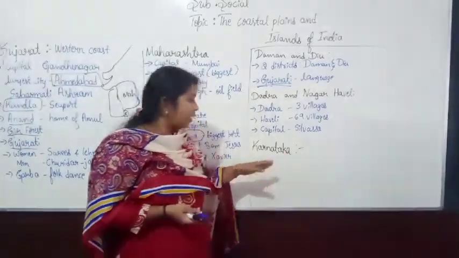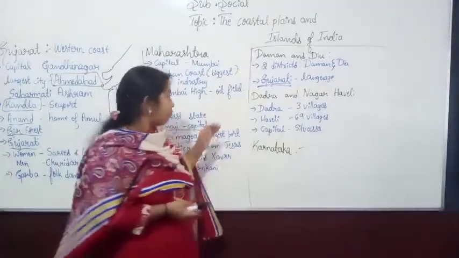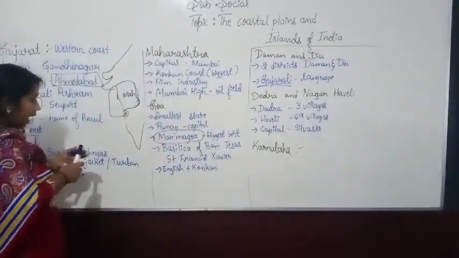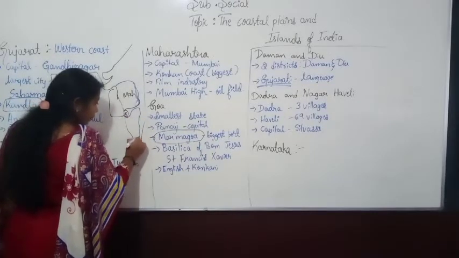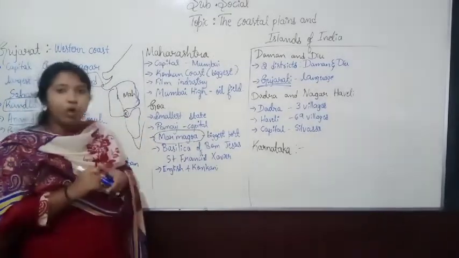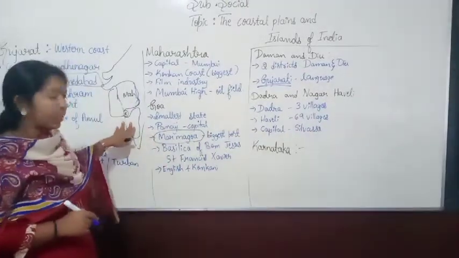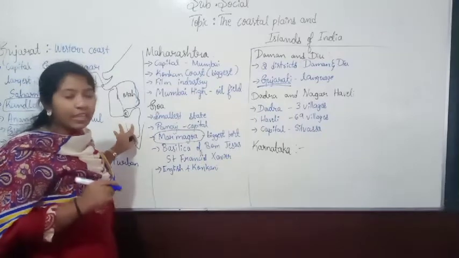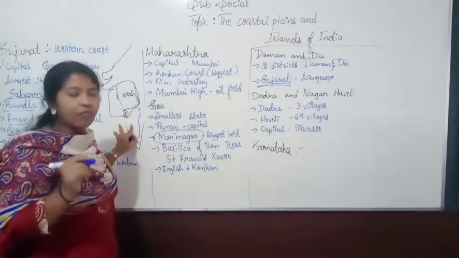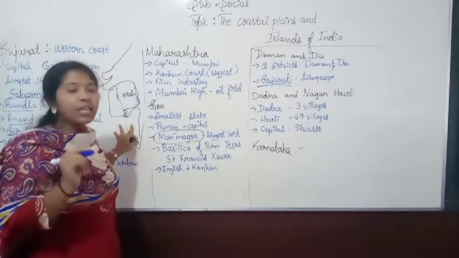Goa and almost all the south of Goa, we just saw that very important state, Karnataka. Which is that? Karnataka. And where is it located? The Karnataka state is located